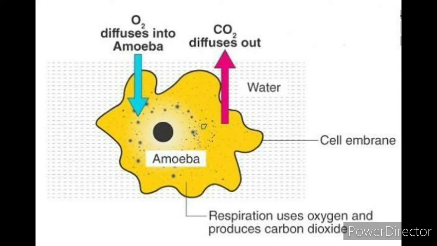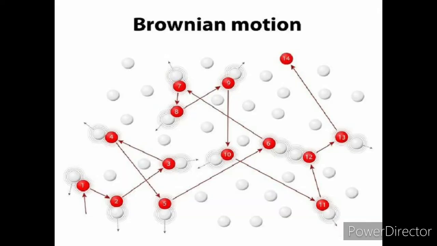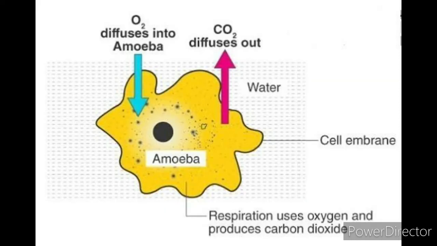If you look at unicellular organisms from the beginning, like amoeba, the protoplasm shows natural movement. These movements are called Brownian movement, because of which the nutrients and oxygen are distributed throughout the protoplasm. In amoeba, nutrition and oxygen are transported through the Brownian movement.